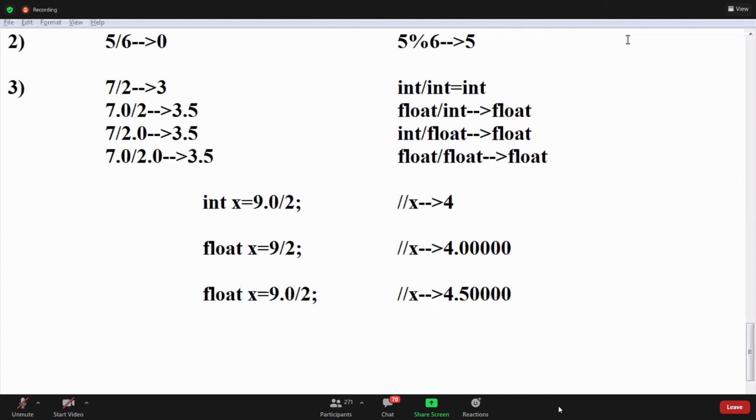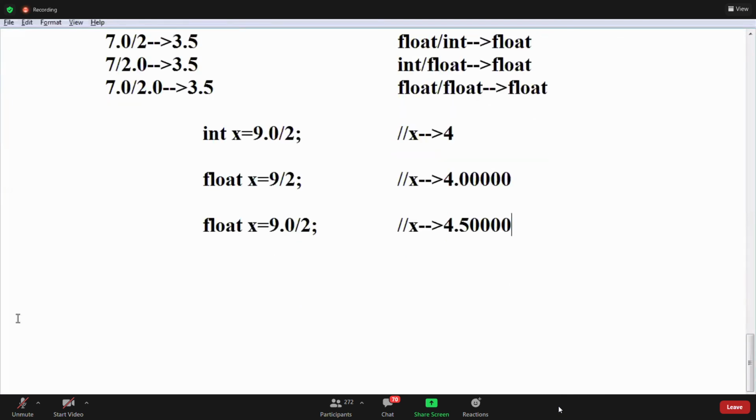Nitin, I did not understand. For float, it will show points. What, Nitin? Can you elaborate that point? Okay, points. Right. Next one, fourth rule.